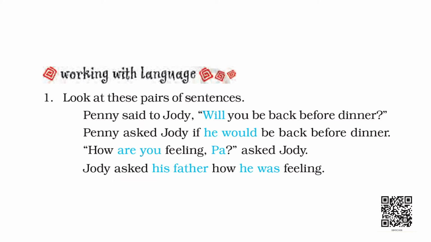Now these are the rules of transforming direct speech into indirect speech. So what really happens? The present tense form in the first sentence becomes past tense in the second. The direct address in the first becomes an indirect one in the second sentence. And the word "said" becomes "asked" when there is a question. Also, the word "if" is added in some contexts, like it is done in the first one.